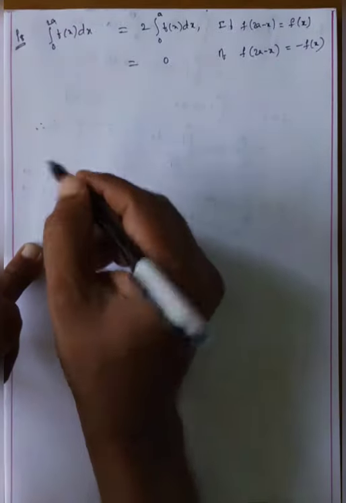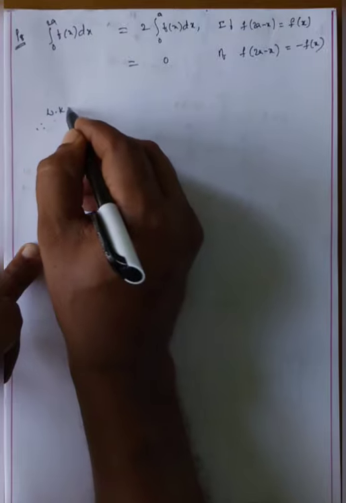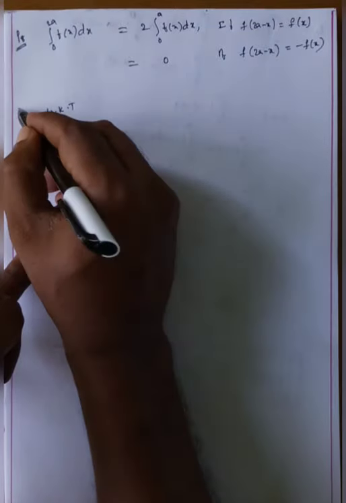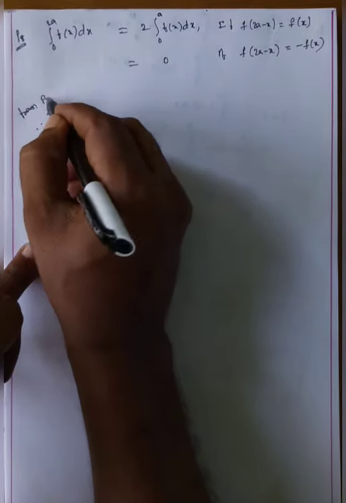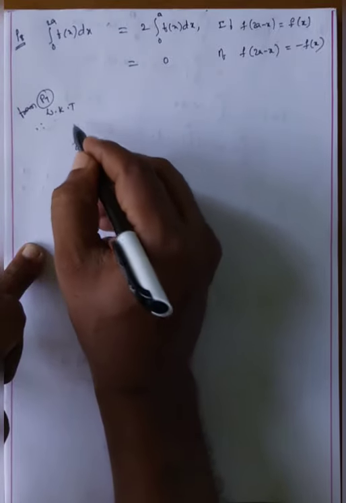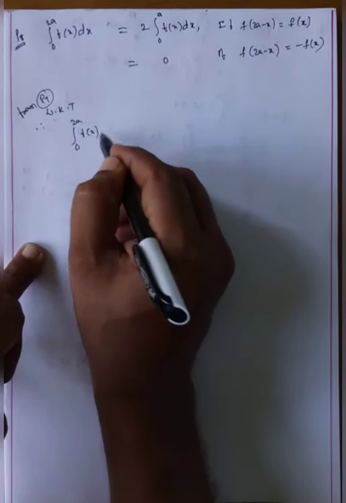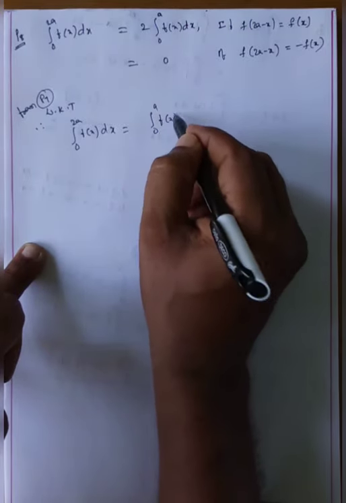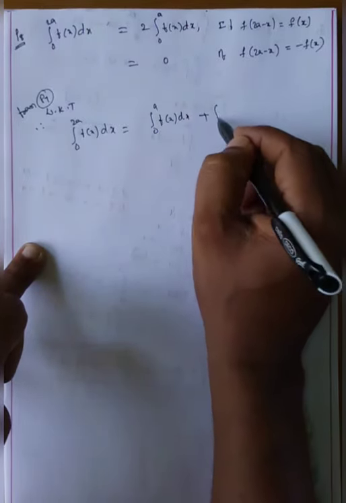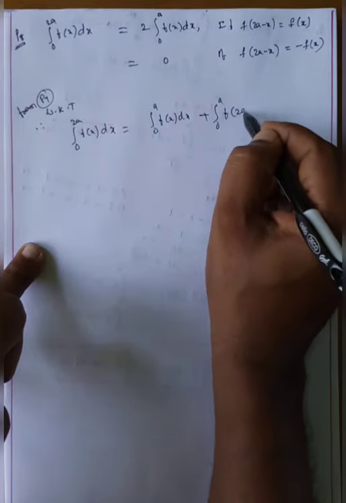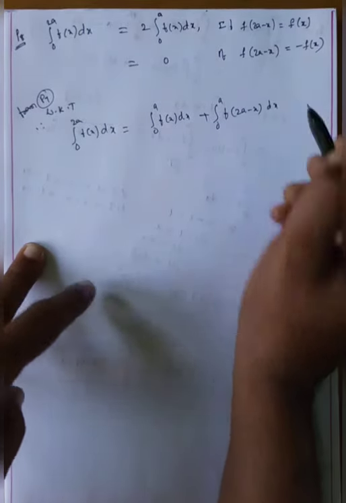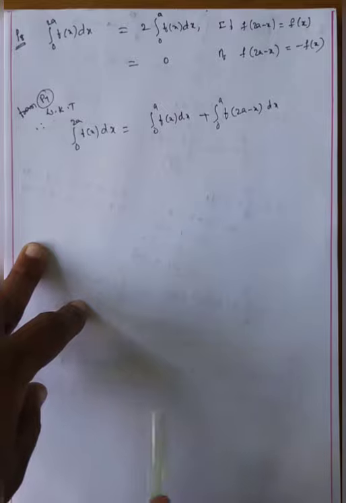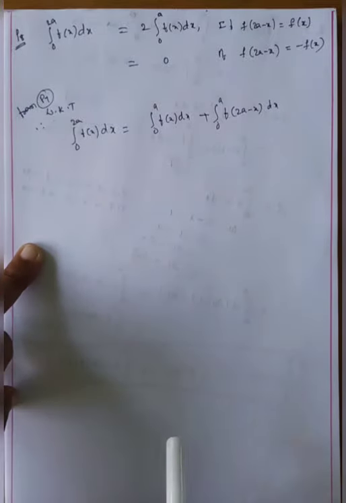Observe that from property 7, P7 means property 7, integral 0 to 2a f of x dx. What is the formula? 0 to a f of x dx plus again 0 to a f of 2a minus x dx. Okay, my dear students, you know this property or not? I hope that you know.